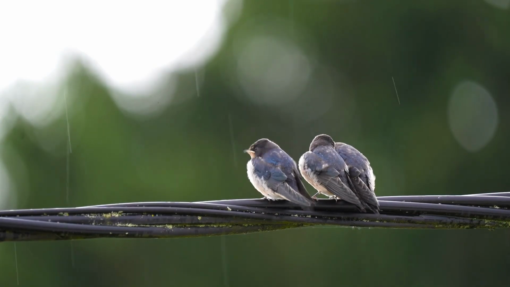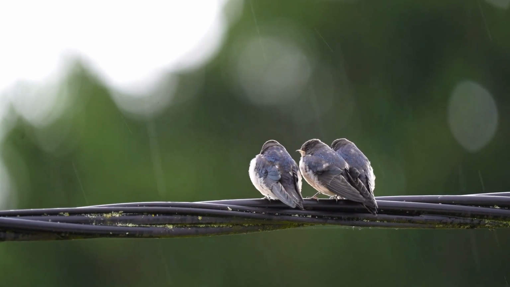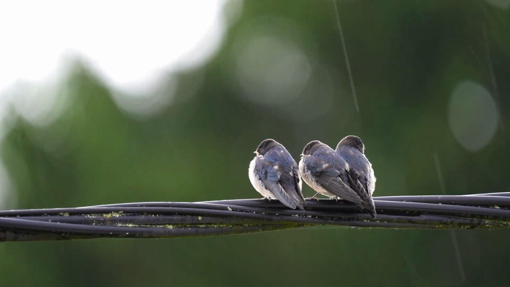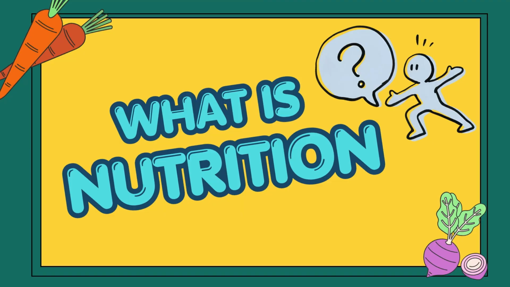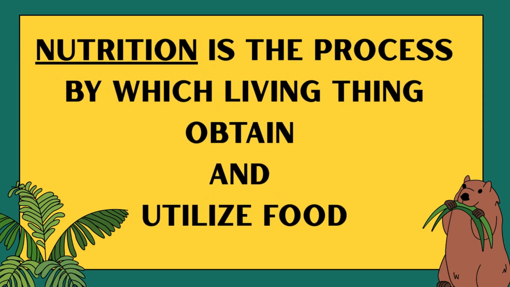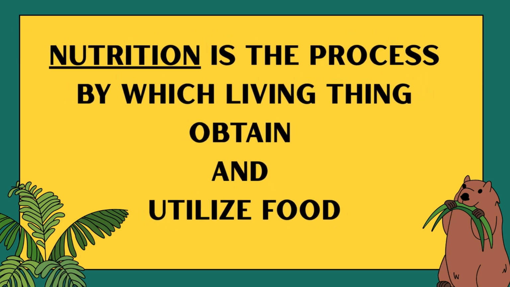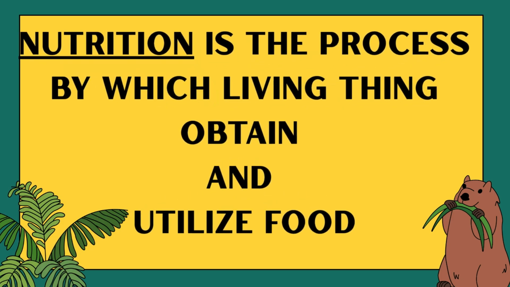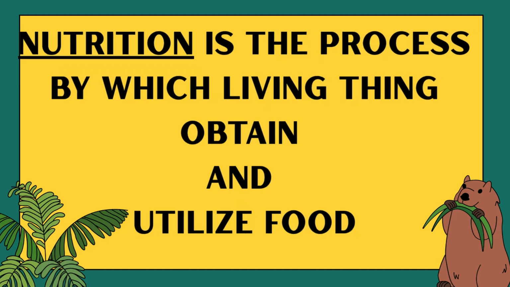So nutrition is one of the many characteristics of the living organism, and I would like us now to focus with nutrition. So the first thing, what is nutrition? You must be able or be in a position to define nutrition. So we say nutrition, it is the process by which living organisms obtain and utilize nutrients. That is the definition for nutrition.